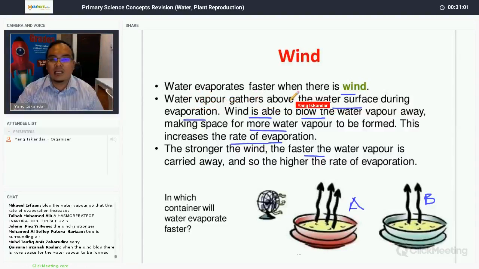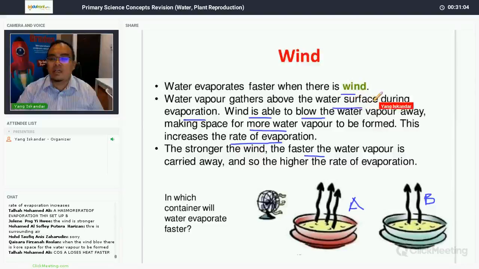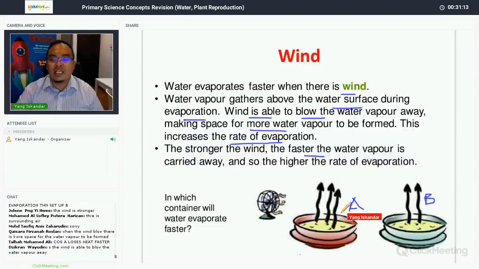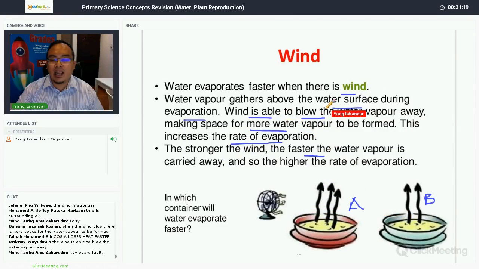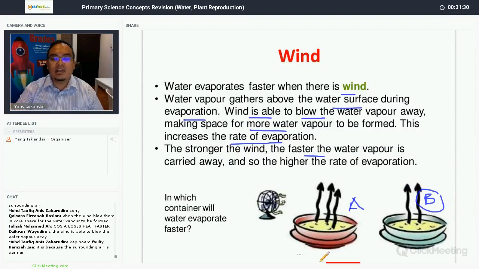Okay, so take a look here. Water vapor gathers above the water surface during evaporation. So wind is able to blow the water vapor away. When the fan is nearer to A than B, the wind is able to blow the water vapor away in container A more than in container B. So you need to mention that the wind is able to blow the water vapor away in A more than in B. So this increases the rate of evaporation in A.